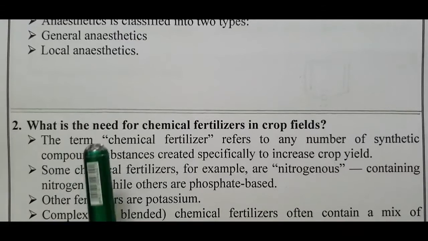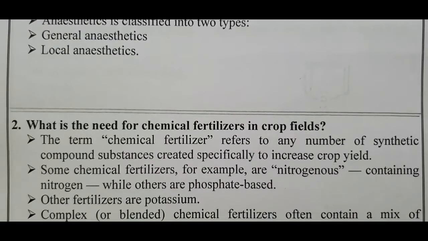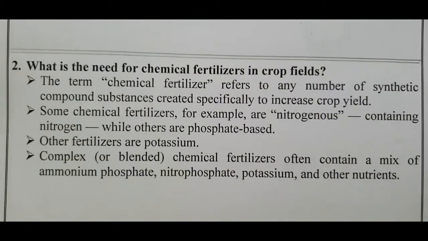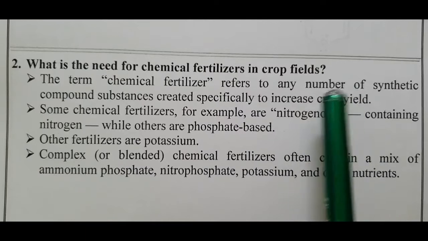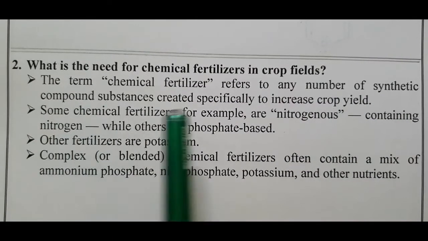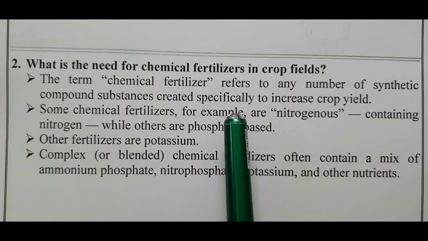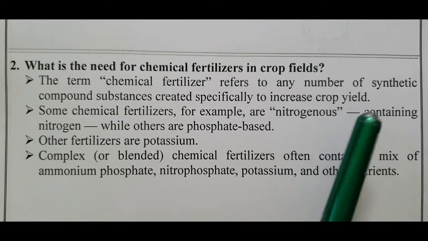What is the need for chemical fertilizers in crop field? The term chemical fertilizer refers to any number of synthetic compound substances created specifically to increase crop yield.